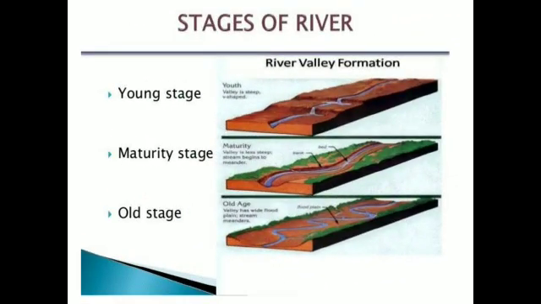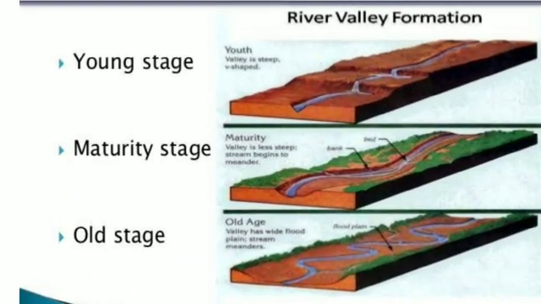The path followed by a river during the journey from its source to its mouth is called the course of the river. The course of a river may be divided into three sections. They are upper, middle and lower. All rivers have an upper, middle and lower course. Course means